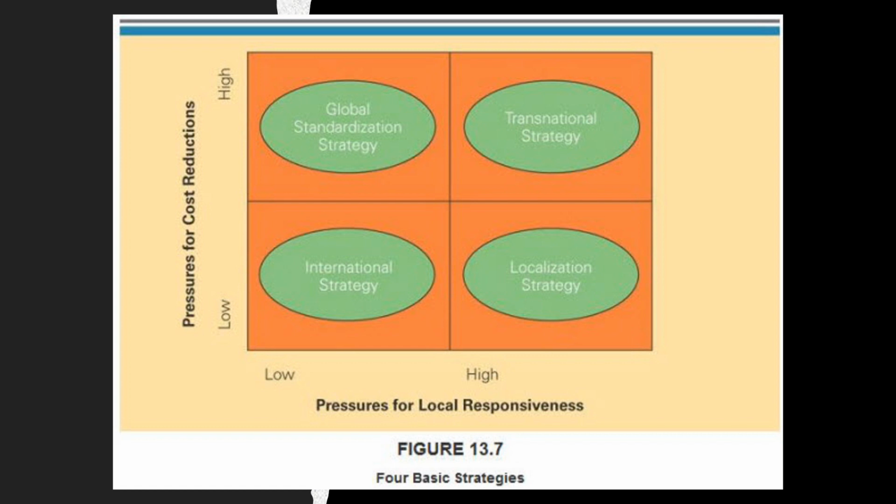For the transnational strategy, it is used when there is high pressure for cost reductions and high pressure for local responsiveness. For the international strategy, it is used when there is both low pressure for cost reductions and local responsiveness. And finally, the localization strategy is used when there is low pressure for cost reductions and a high pressure for local responsiveness.